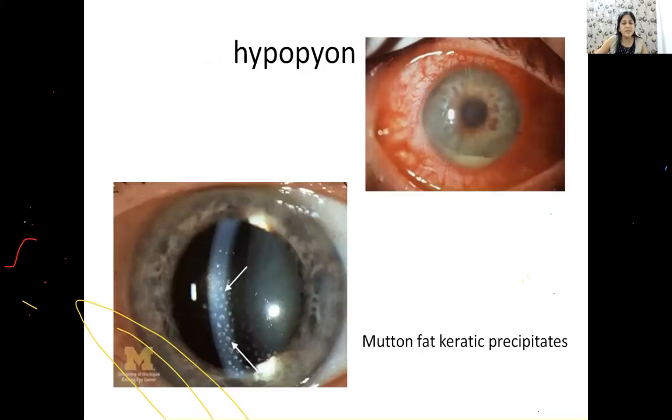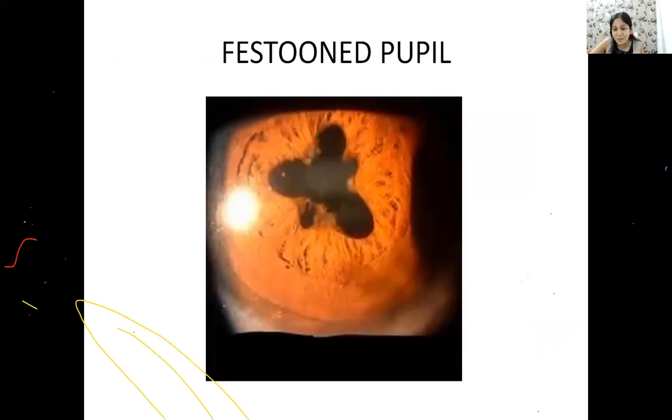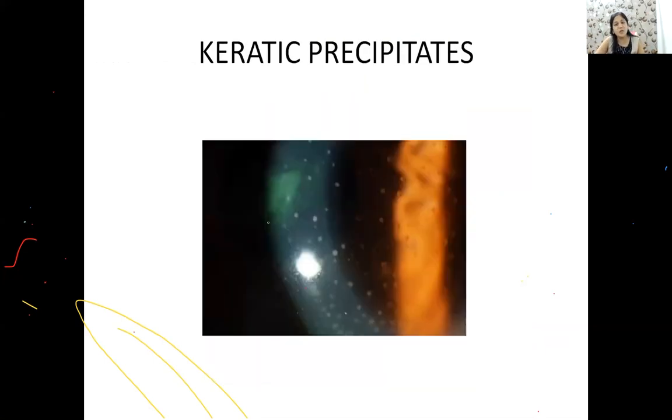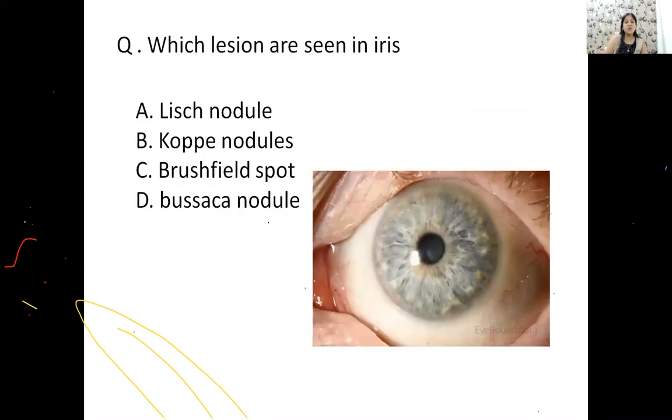Now, guys, that is how your keratic precipitates will appear when you have a slit lamp picture. ये जो स्लिट दिखाई दे रही है ये कॉर्निया की है और यहाँ पे आपको मटन फैट केराटिक प्रेसिपिटेट्स मिल रहे हैं. This is an old question, came into your exam as a festooned pupil, irregular dilated pupil in cases of uveitis. Okay. Another picture where you have keratic precipitates as small dots. Now, which nodules are this? Can anybody identify which type of nodules are this? Anybody?